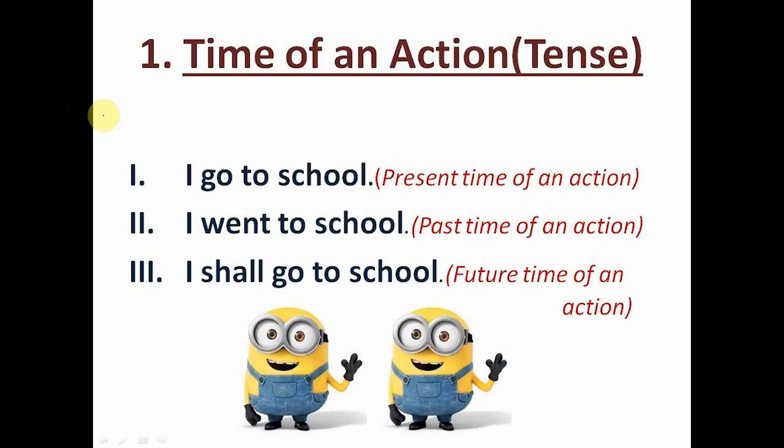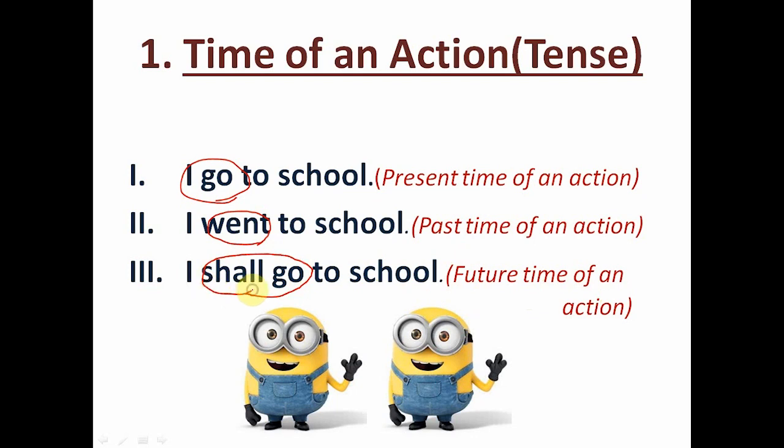Well, the first one is time of an action. Time here refers to the present time, past time, and the future time of an action. For example, I go to school. This is a present time of an action because the verb here is in present form. The second one is I went to school. This is a past time of an action because the main verb here is in past form. And the third one is I shall go to school. This is a future time of an action because the main verb here is in future form.